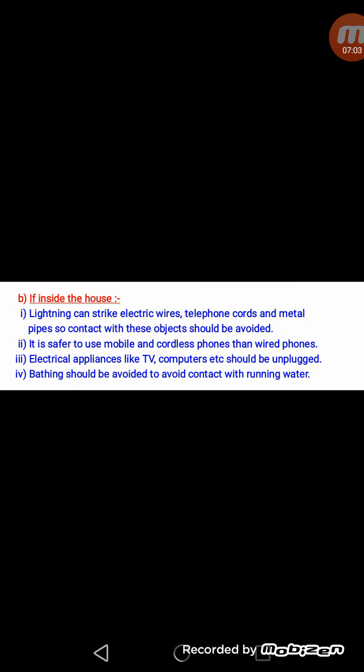Now if we are inside the house, we should not use any telephonic cords or metallic pipes. We should not be in contact with any metal during lightning, because metals are good conductors of electricity, so there are more chances of getting an electric shock. It is safe to use mobiles and cordless phones instead of these telephonic cords. In the same way, all the electrical appliances like TV, computers, etc.